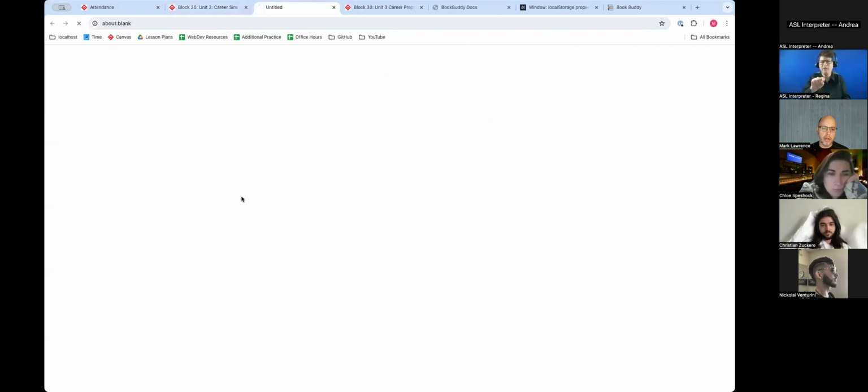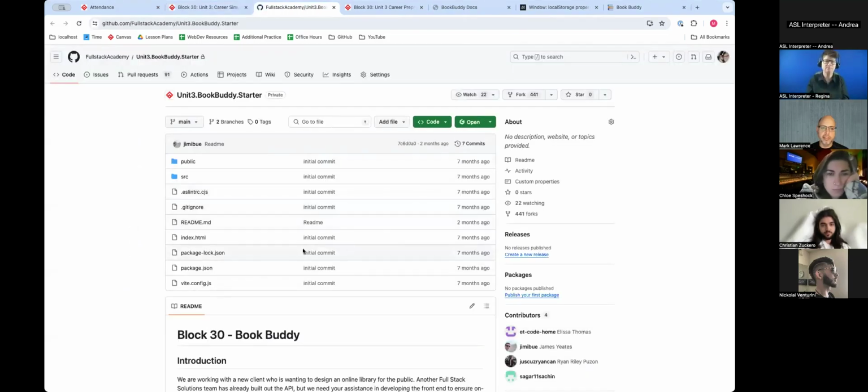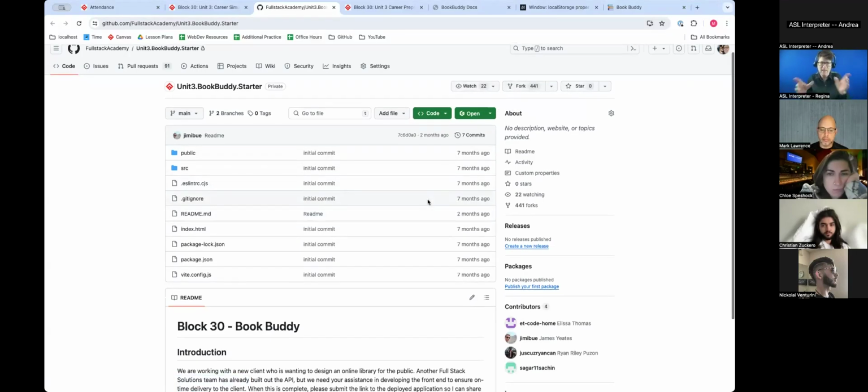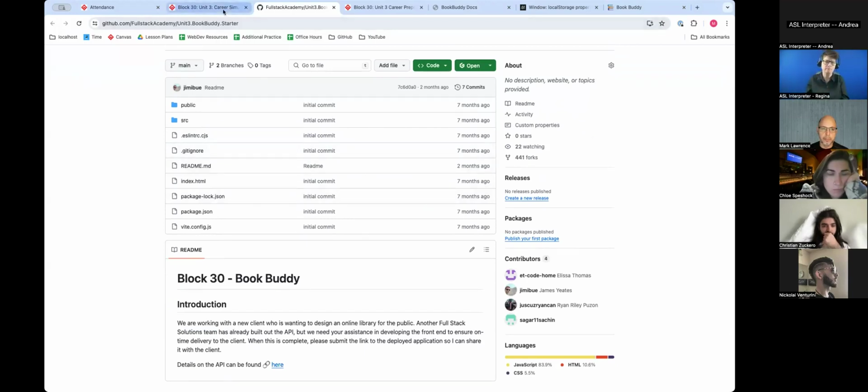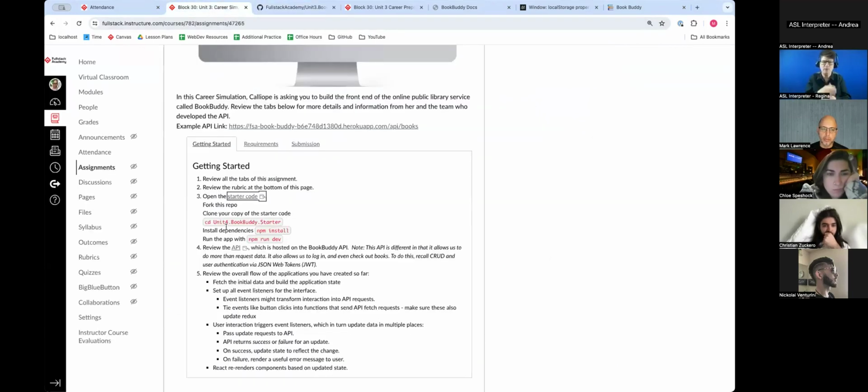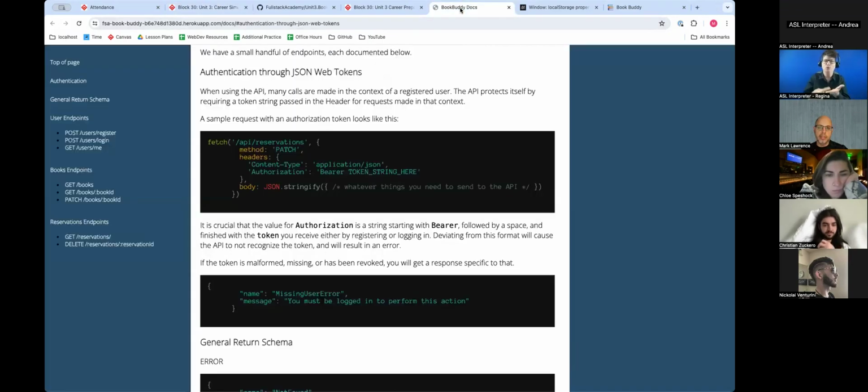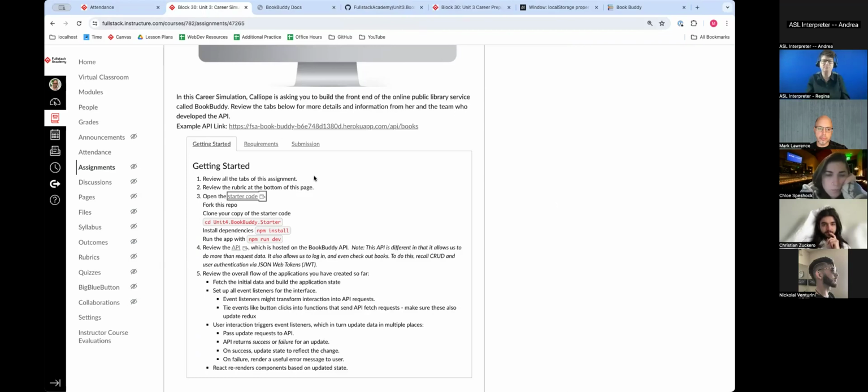If you click here, everyone should have access to this. This is a starter repo. So what I would do is fork it and then clone it down, just like you did before. And then you will cd into it, do npm install and npm run dev, and then we'll talk about this API, which is this API documentation right here.